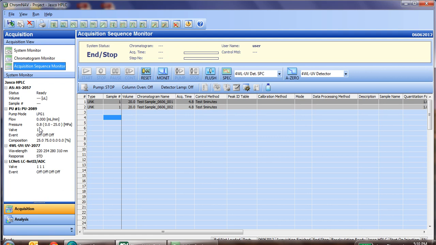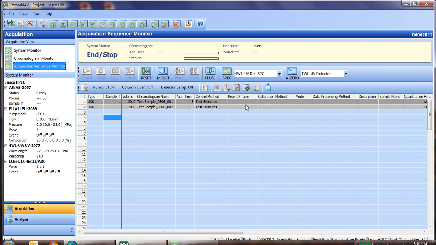At this point, you've finished running a sequence, and you've learned how to do a single injection. You're ready to move on to the data analysis side. Now the last thing to show you on the sequence is, once we've learned how to do some data analysis features, you'll be able to put those in and have the system automatically integrate, name peaks, and build calibration curves as the samples are running.